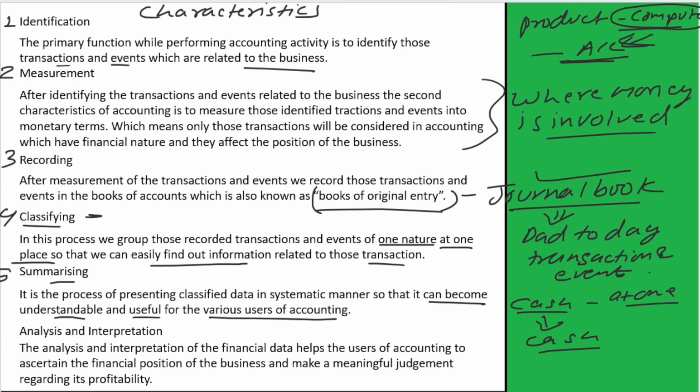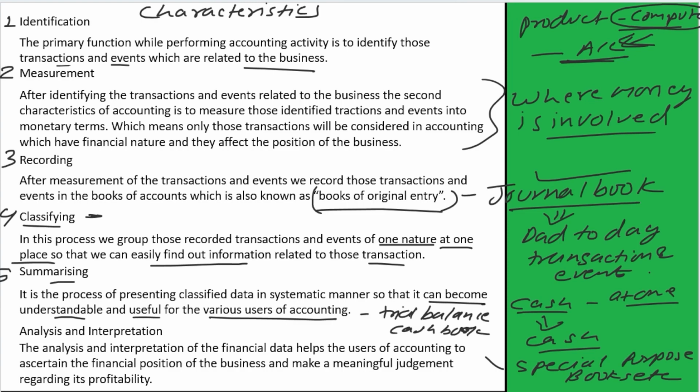The summarizing part is related to preparation of trial balance, cash book, subsidiary book or special purpose book, etc. And one point to be noted is that under summarizing, we also prepare final accounts or financial statements of the company.